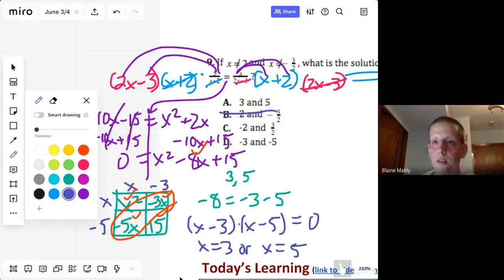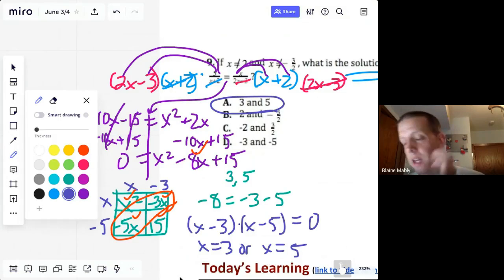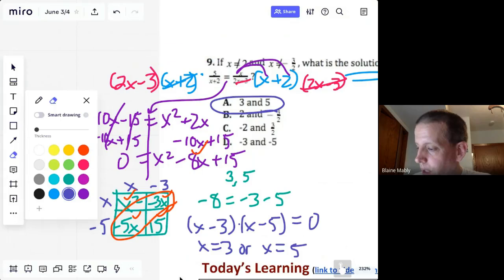Whew, that was a beast. So yeah, that took some time, but if you take your time, you can get it. The AccuPlacer is not timed. This is an AccuPlacer prep question. So take your time, look at all the work we did. Another way you could have done it, you could have just taken each number, the 3 and the 5, and plugged it in for x and seen if they were equal. I don't know if that would be much quicker, but it's another way to do it. I like the way we learned. That's the way they want you to do it.